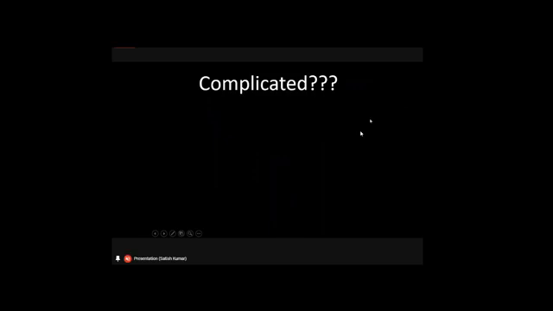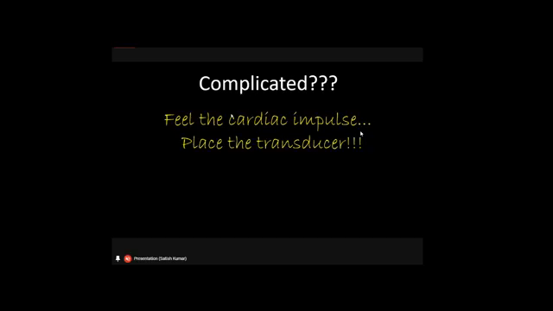Well, probably it looks complicated for the learners, particularly for the students. So if you feel that this 90 degrees, 70 degrees, clockwise, anti-clockwise looks complicated, simply feel the cardiac impulse. Put the animal in right lateral recumbency on the table, right side towards the bottom. Okay, feel the cardiac impulse, locate the cardiac impulse with your palm and put the probe. Okay, you will definitely see something if you place the probe at the maximum cardiac impulse.